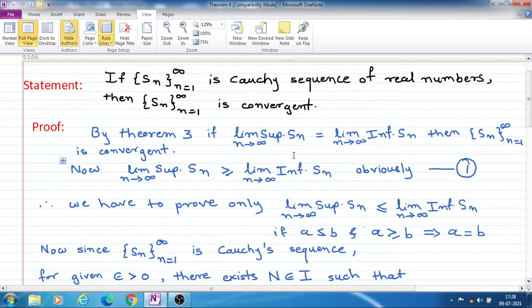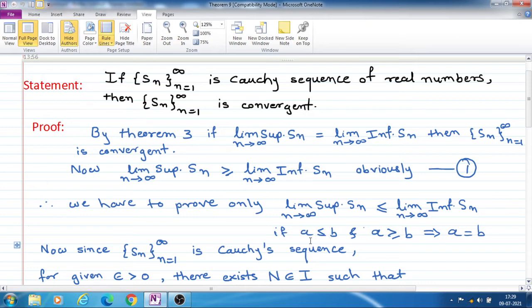So to prove that the limit superior of Sn is equal to the limit inferior of Sn, we can use this: if A and B, two sets, are equal, then A is less than or equal to B and A is greater than or equal to B. This implies that A is equal to B. It means that to show two sets are equal, we can use these two inequalities.